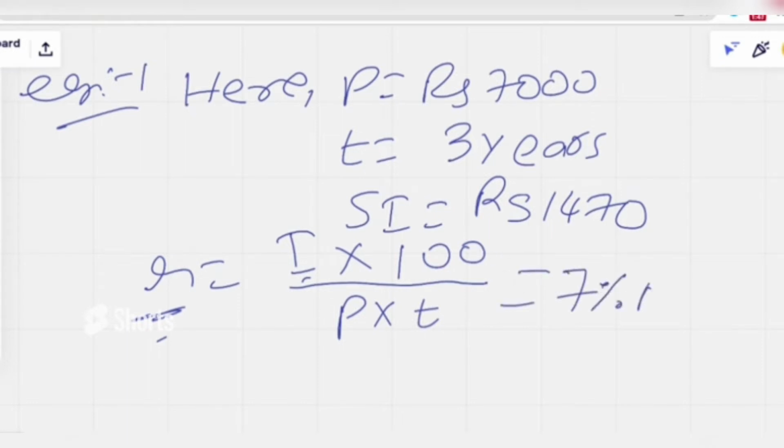So do take a lot of examples to get a clear idea. We also have a note here: if time is given in months, we need to convert it. Here it is given in years, so there is no issue.